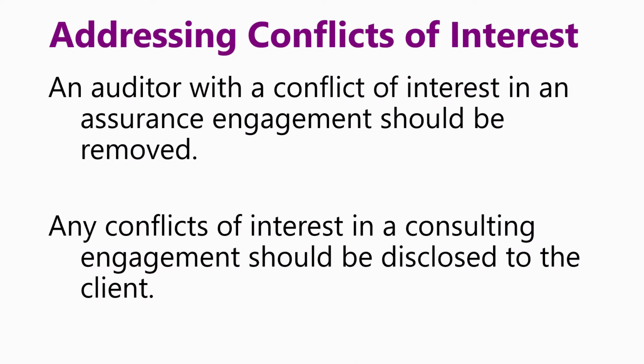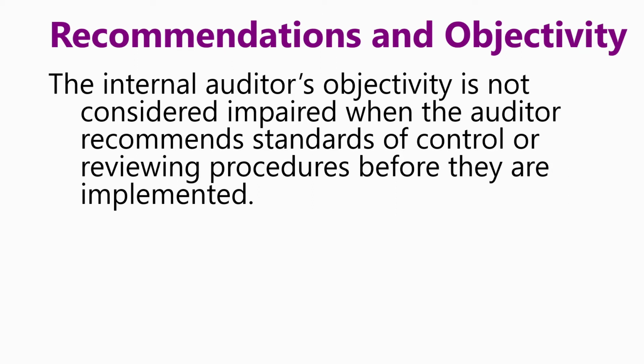Addressing conflict of interest. An auditor with a conflict of interest in an assurance engagement should be removed. Any conflict of interest in a consulting engagement should be disclosed to the client. Recommendations on objectivity. The internal auditor's objectivity is not considered impaired when the auditor recommends standards of control or reviews procedures before they are implemented.